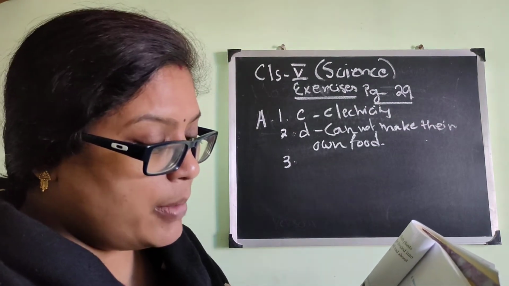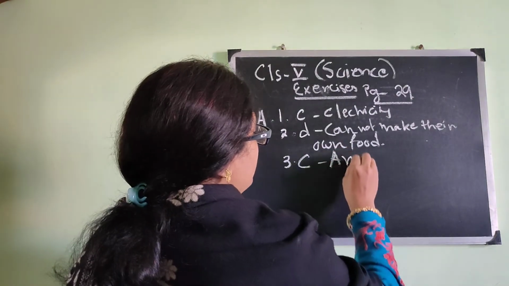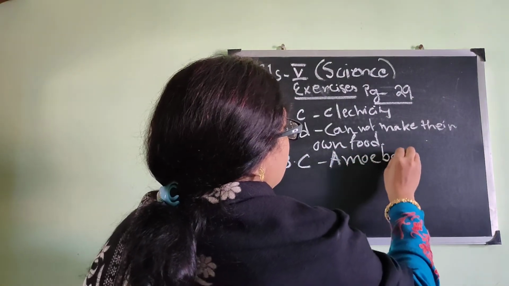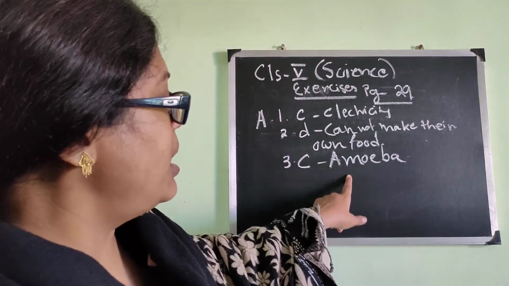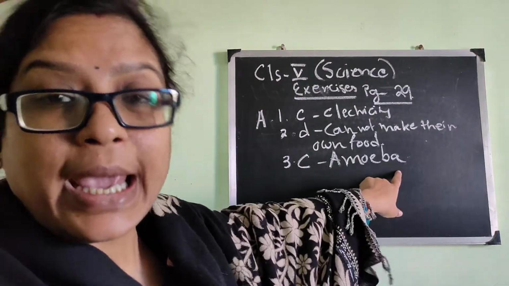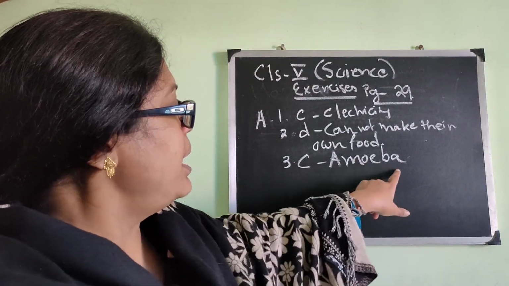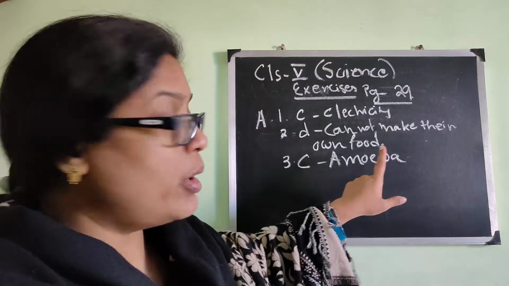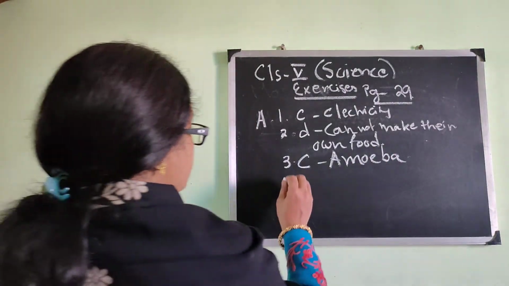Number 3, which of this is made of a single cell? Ant, snake, amoeba, and seed. We all know the answer will be amoeba. Be very perfect in writing the spelling of amoeba. Okay, don't write Ameba. No, Amoeba. Be very correct in writing the spellings.